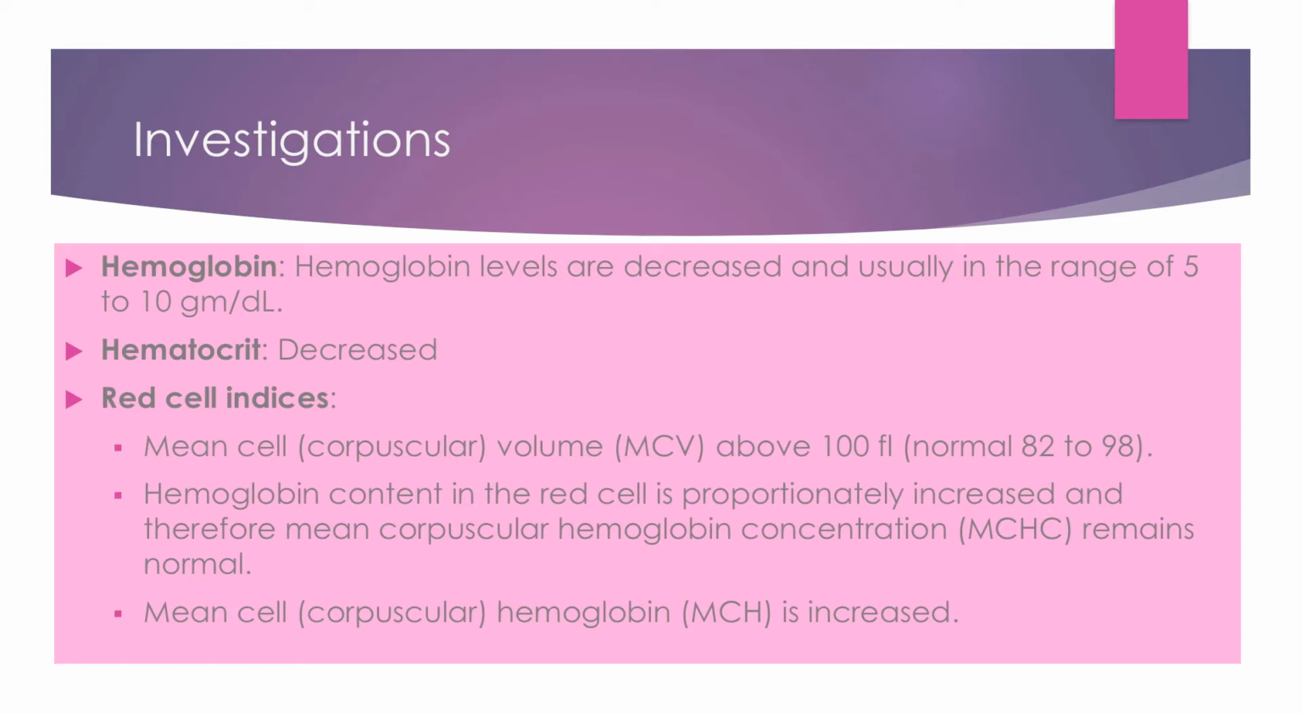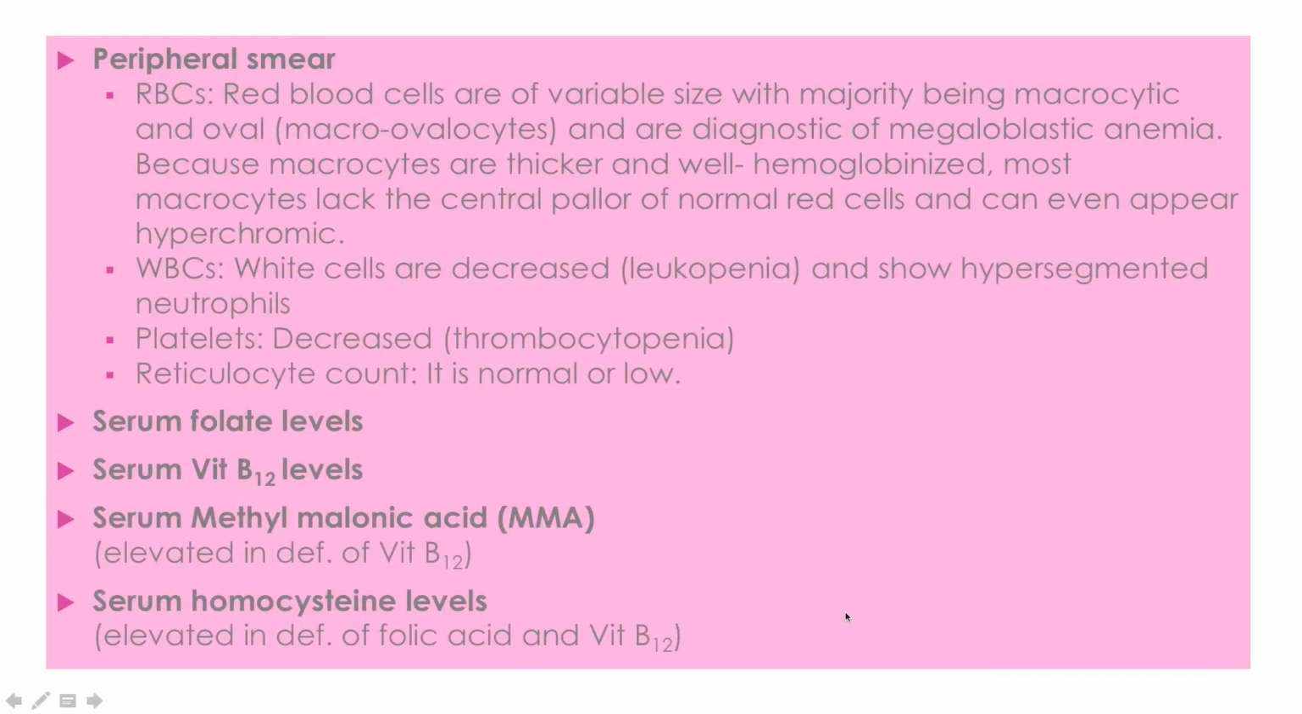The mean corpuscular hemoglobin concentration, MCHC, is proportionately increased because the RBC has become larger and it can accommodate more hemoglobin, so the MCHC values have increased. That is why MCHC is more accurate than hemoglobin levels. Then mean cell hemoglobin is also increased. Peripheral smears: the RBCs show typical macrocytic and oval shape, macroovalocytes, which is diagnostic of megaloblastic anemia, and they are hyperchromic, right? They are not hypochromic, they are hyperchromic because they have more hemoglobin concentration in them.